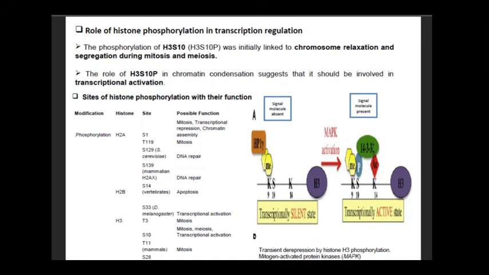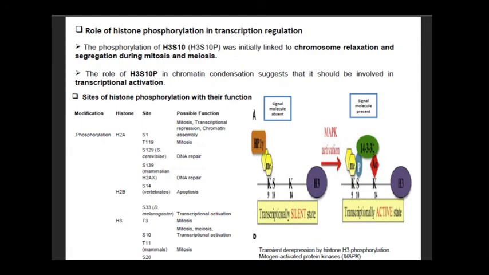S129 in Saccharomyces cerevisiae leads to DNA repair. S139 in the mammalian H2AX gene leads to repair. In H2B at the S14 site, it leads to apoptosis, that is programmed cell death.